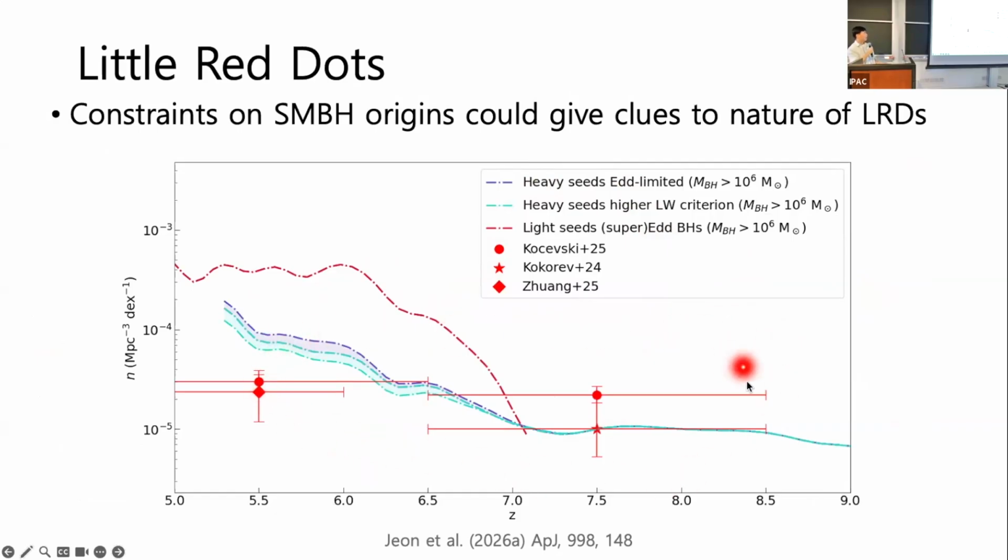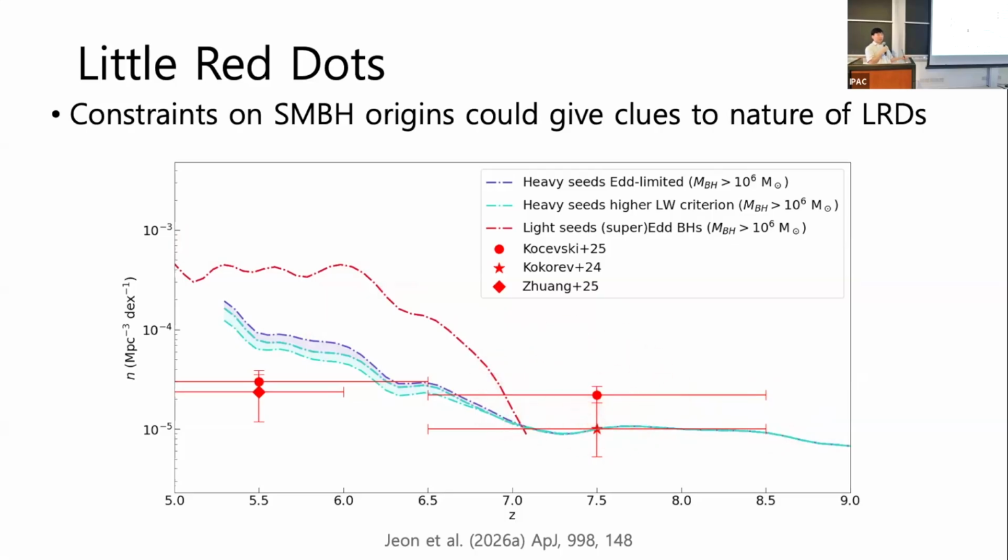And as a quick aside with the LRDs, using our same models, we wrote a paper that argued for the direct collapse black holes matching the population statistics of LRDs more. It's the LRD number density versus our direct collapse black hole model. And being more rare than the stellar remnants, they could better match these LRD number densities and other population statistics.